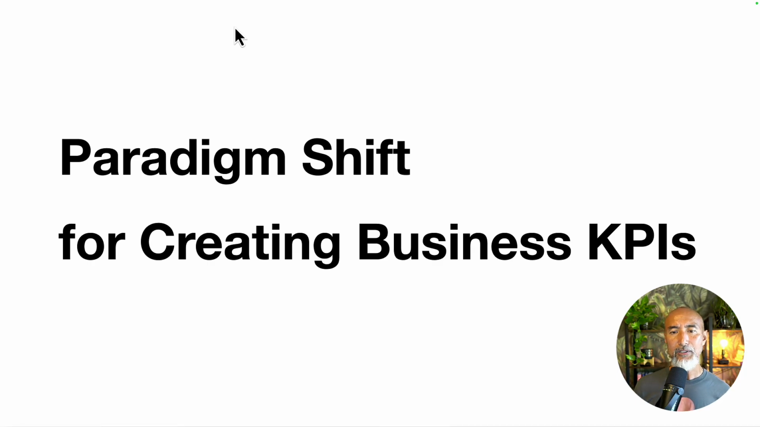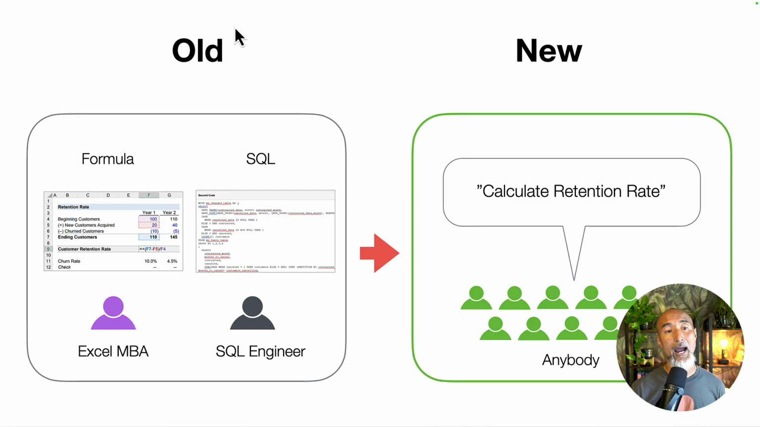The paradigm shift we are making is in data wrangling, but also in creating business KPIs. In the old paradigm, you had to use Excel or a spreadsheet, with a bunch of formulas in different places, to create the conversion rate, retention rate, or whatever. So you needed to be a quote unquote Excel MBA type of person. Or you have the data in a database and you write a SQL query, so you need to be a SQL engineer, or have those resources, to be able to calculate that type of numbers.